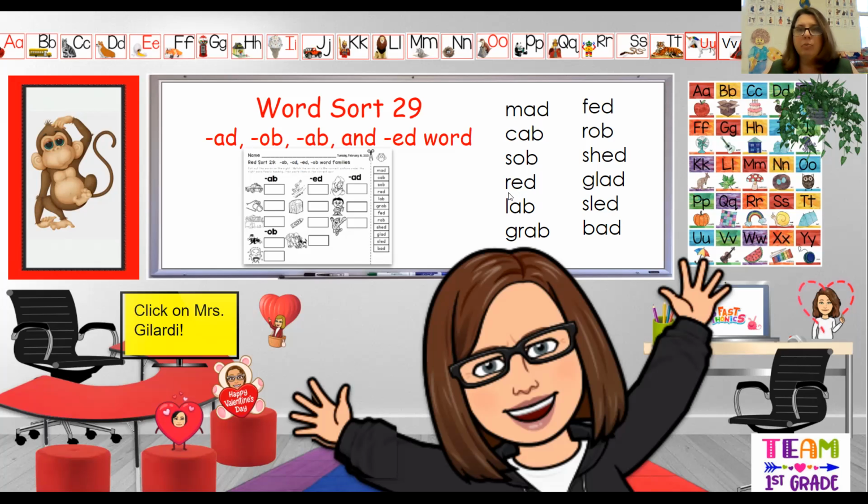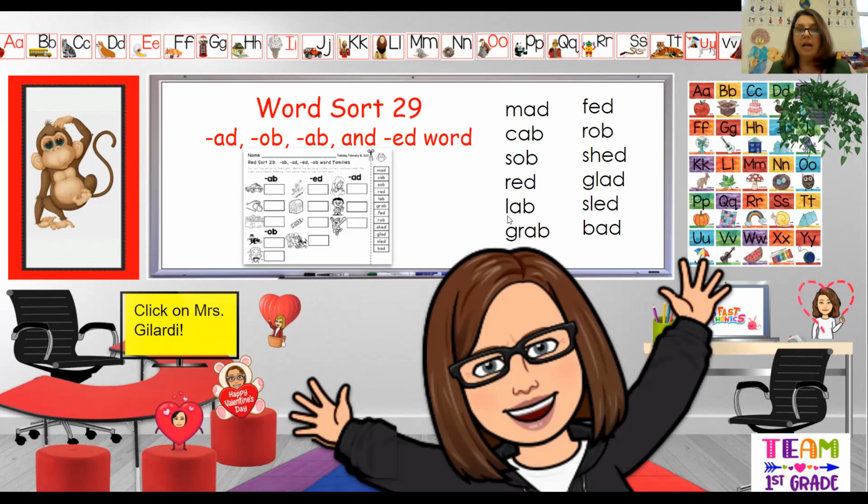Our next word is one of our very first sight words, red. The color red is one of my favorites. And that's an ED word. We've seen this in our classroom, and we've seen it on our spelling lists, and we have seen it in our sight word room. So this is a word that we should be pretty familiar with by now.